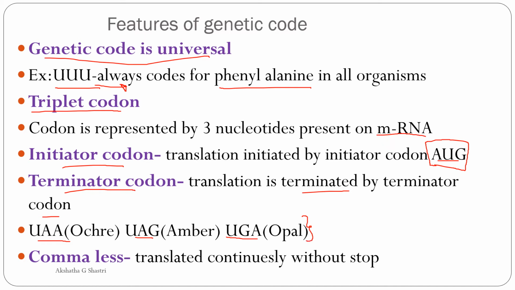Next, it is commaless. That means the codons present in the mRNA strand are translated, or decoded, continuously without any stop. Unless it reaches the terminator codon, there will be no stop. Hence it is said to be commaless.